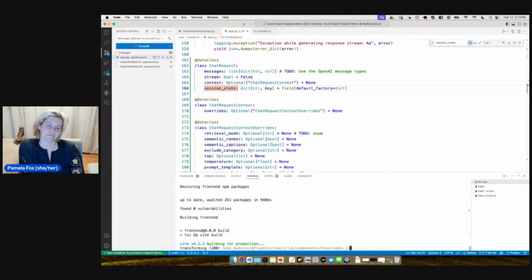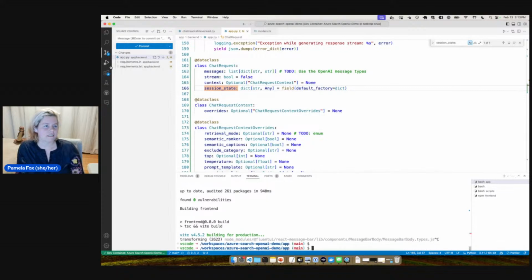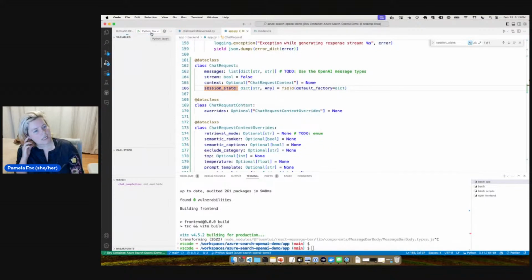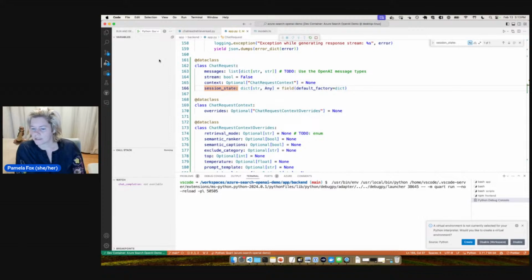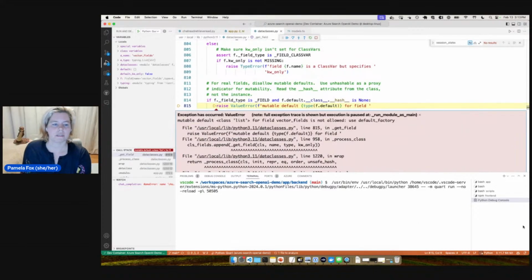because it's always best to use a wired connection. So right now it's doing the slow way of starting this app, where it's actually building the front end first, which is completely unnecessary because the front end's already built. So I'll just go ahead and stop that. And instead I will use the VS Code run and debug, because that one just goes straight to running the Quart application. So let's go ahead and try that out. And that's also great for debugging. So I'm going to do the run and debug. We shouldn't need a virtual environment. Okay. And then, same thing.